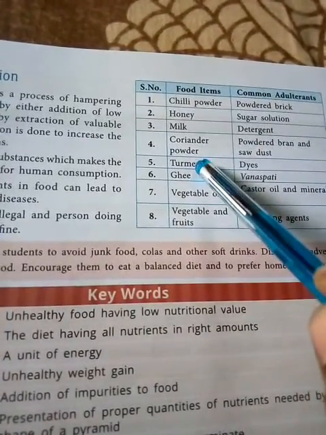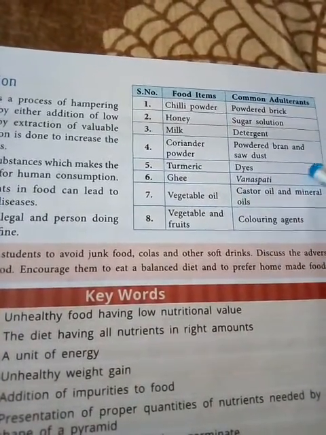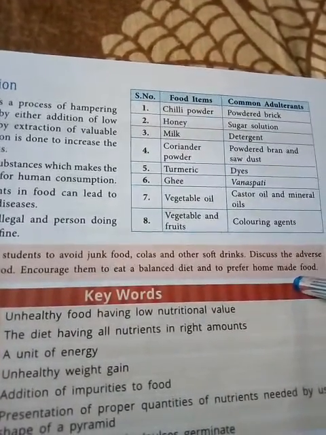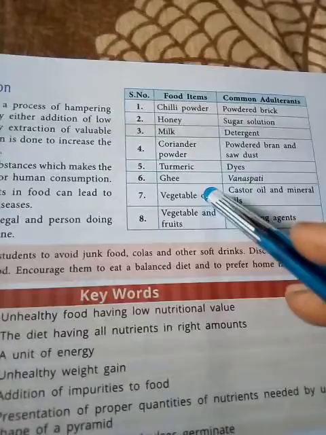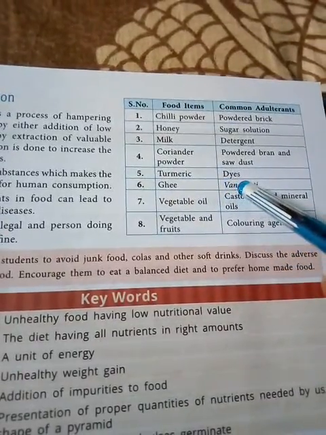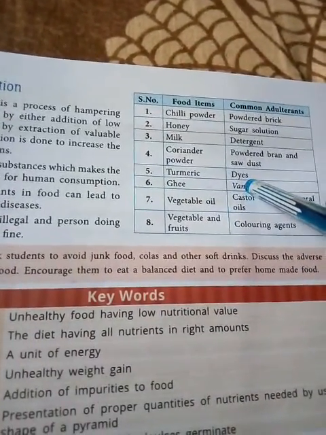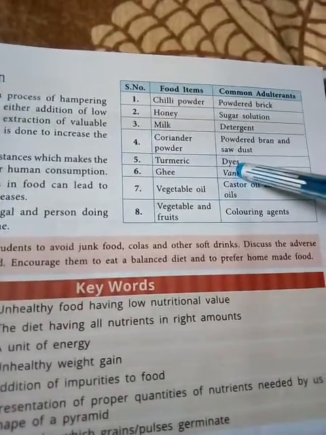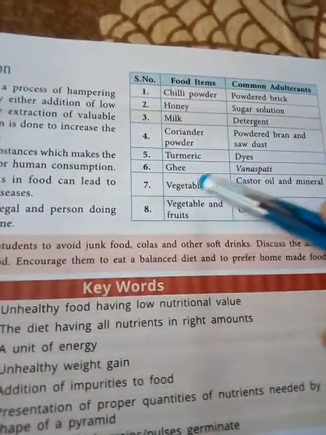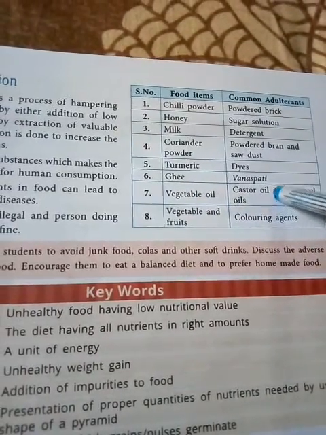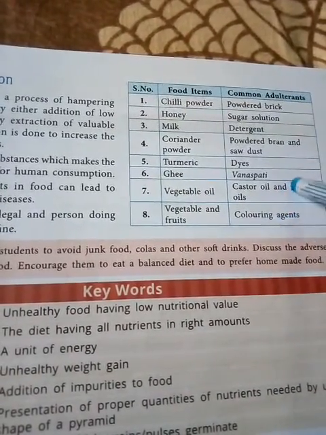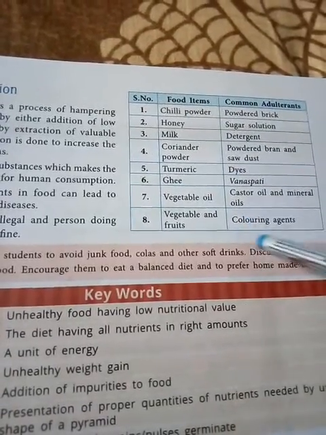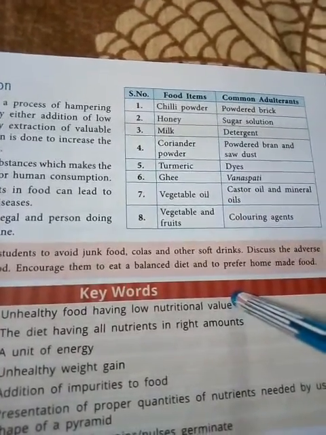Coriander powder, in coriander powder, powdered bricks and sawdust are common adulterants that may be added. In turmeric, dyes are added for adulteration because these colors look like turmeric. Ghee, in ghee vanaspati is a common adulterant. Vegetable oils, in vegetable oils castor oil and mineral oils.